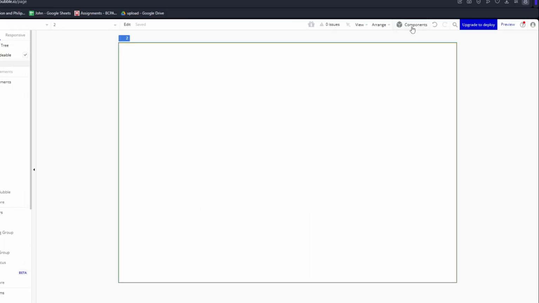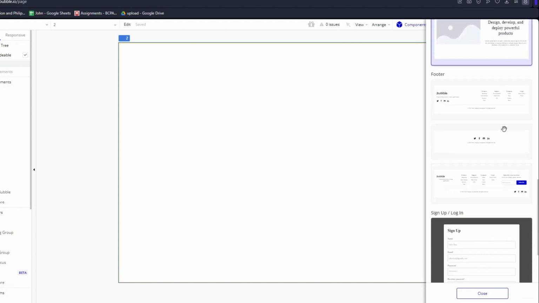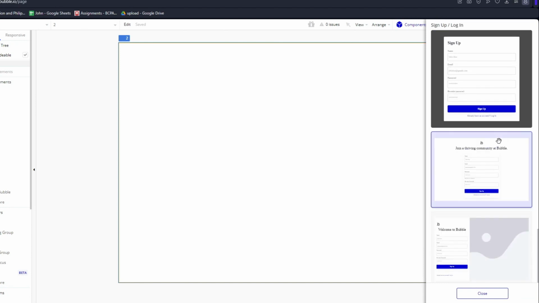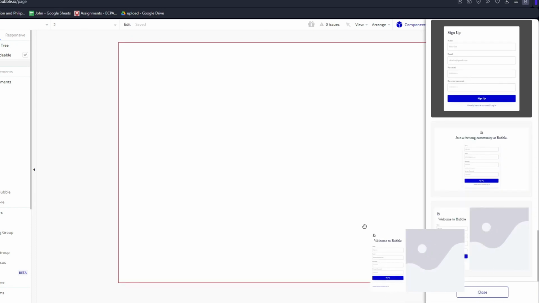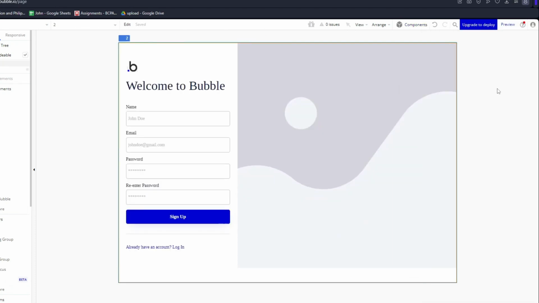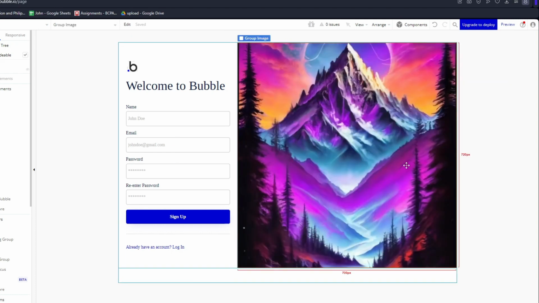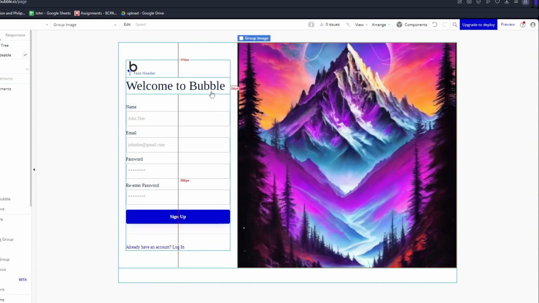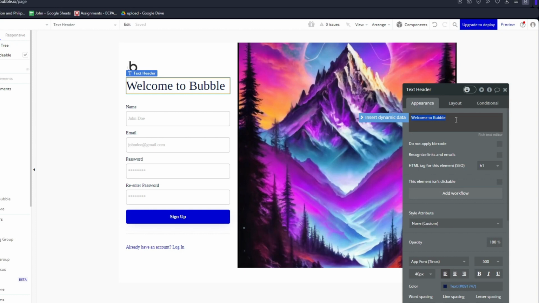So going back to templates, I want my application to have its own sign up page. I'm just gonna look for a sign up template right here. I like the third one the best, so I'm just gonna drag it inside our template. After that, we now have this page right here that we could fully customize. So right now, I just added this AI images to personalize my application. You could adjust your text right here. I'm just gonna double click on it. And as you can see, we have our text editor right here. I'm just gonna change it to our application name.